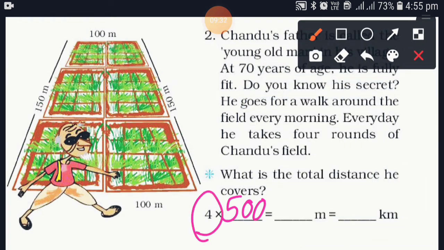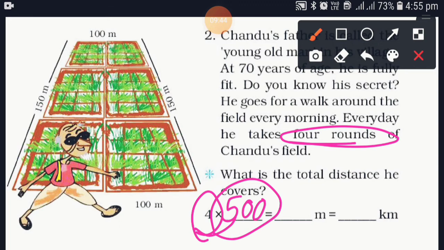Why is 4 written here? Because how many rounds does he take? He takes 4 rounds. So you have to multiply 4 rounds into 500 meter. 4 into 5 is 20. Add 2 zeros. But here meter is given. Now you should know how to convert meter into kilometer.